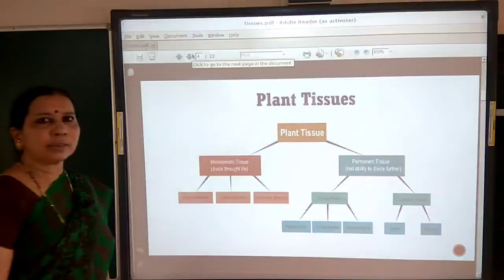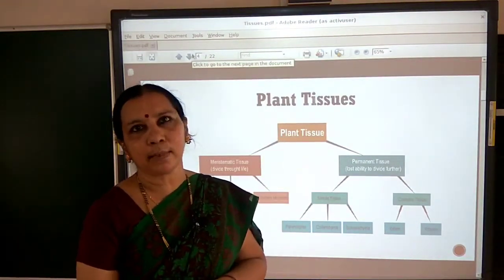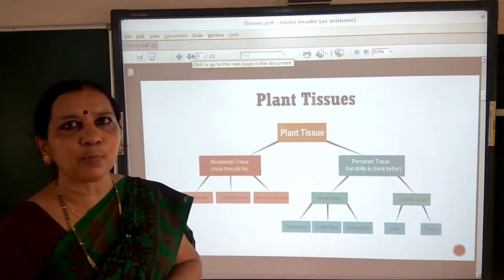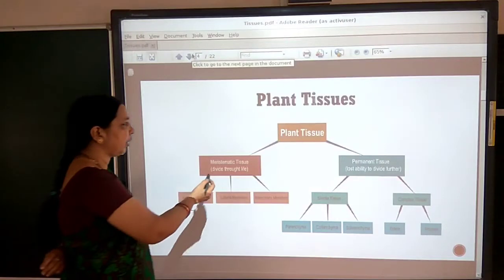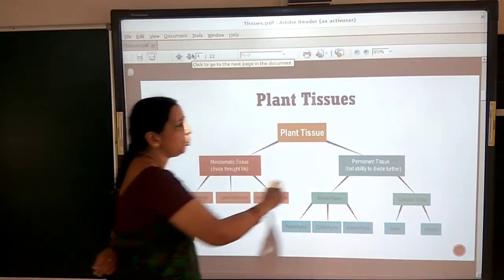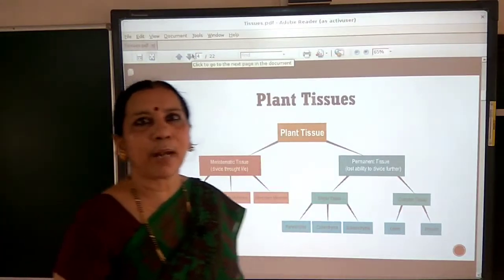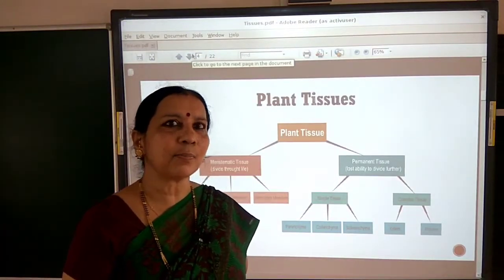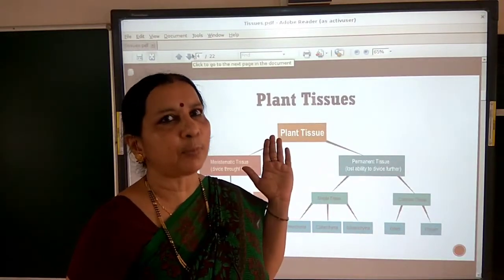Let us see now the classification of plant tissues. Let us learn about the types of plant tissues. How to classify the plant tissues? Plant tissues are broadly classified into meristematic tissue and permanent tissue. What is meant by meristematic tissue? This meristematic tissue means only in the growing regions they are present.